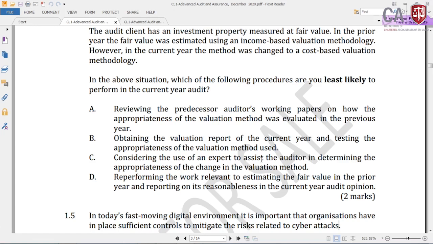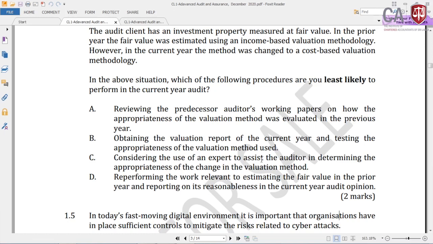Or a previous year how that audit was done, and with the reasonableness and reporting in the current year, the last year's fair value gain being wrong is not likely to happen in this audit when we are auditing the financial statements according to the guidelines given in the Sri Lanka Auditing Standards. Right, so therefore answer D, this is from audit evidence.